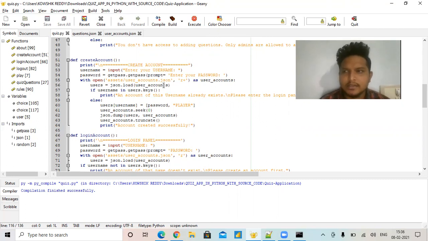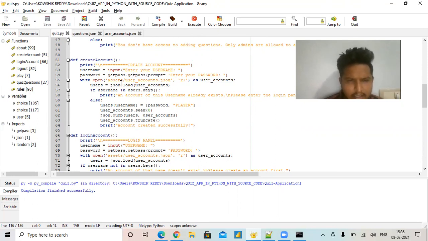To create it, it basically includes two functions, to create a username and to create a password. Here the username and password must be passed correctly. It's a case sensitive function here.